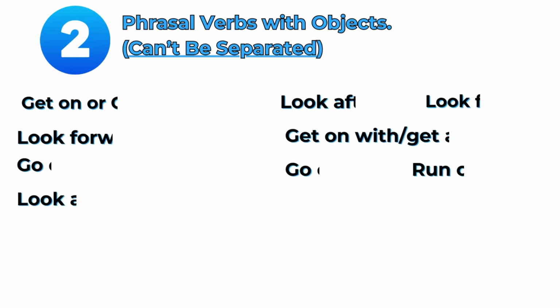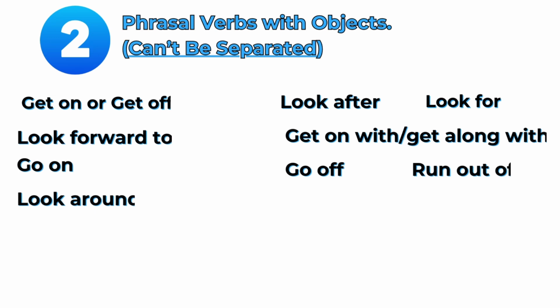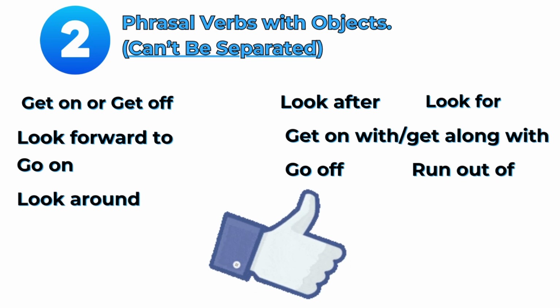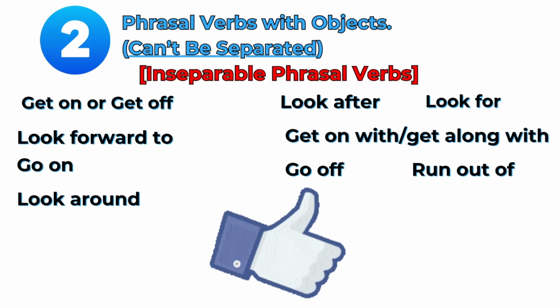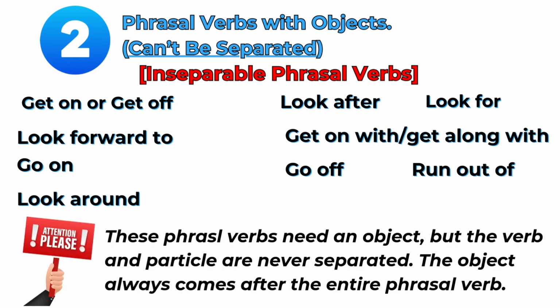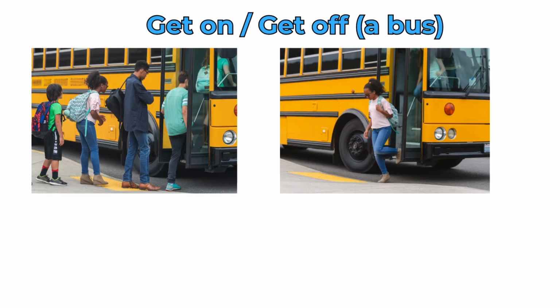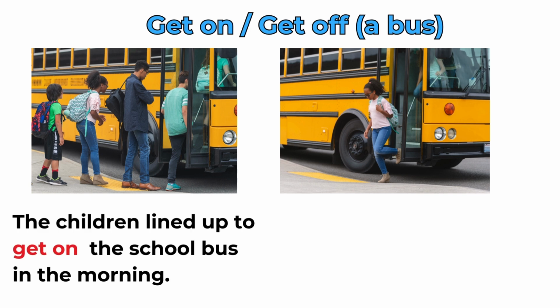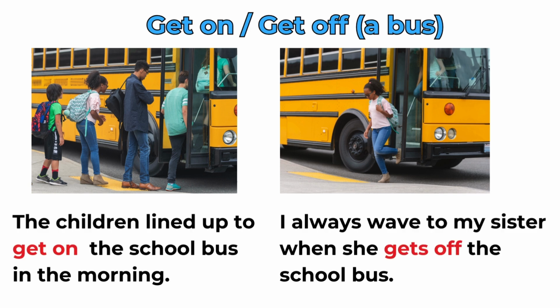Type 2. Phrasal verbs with objects that can't be separated. These are called inseparable phrasal verbs. These verbs need an object, but the verb and particle are never separated. The object always comes after the entire phrasal verb. Let's check out the examples. Get on or get off a bus. The children lined up to get on the school bus in the morning. I always wave to my sister when she gets off the school bus.